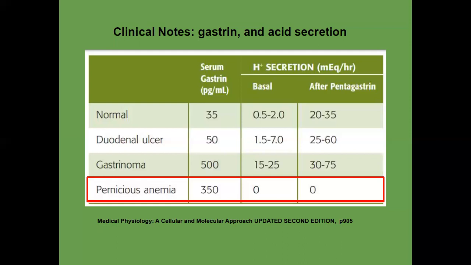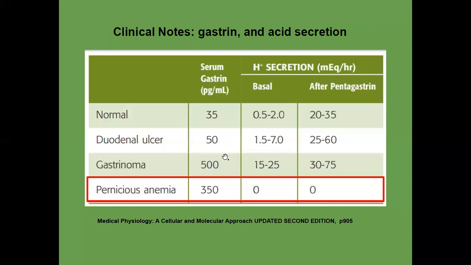Because once your pH value is very high, it will not stimulate the D cell, which is located at the entrance of the stomach, to release a polypeptide. What's the name? Somatostatin. Without the somatostatin release, the G cell can increase release of gastrin into the circulation. That's why in pernicious anemia patients, because there is no inhibitory mechanism of somatostatin, the gastrin level in serum is dramatically high.